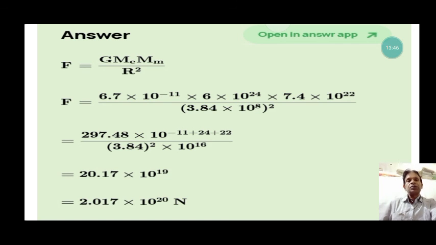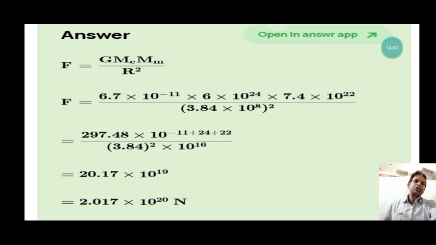That is the application of gravitational force. We can easily find the force exerted between two massive objects in the universe, such as the gravitational force between the Sun and Jupiter, or between Mars and the Sun, with the help of the universal law of gravitation.